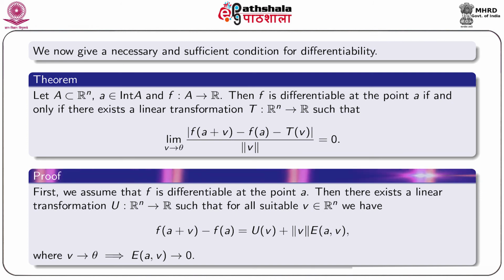Let us start the proof. First, we assume that f is differentiable at the point a. Then there exists a linear transformation u from R^n to R such that for all suitable v in R^n we can write the increment f(a+v) minus f(a) as u operating on v plus norm v E(a,v), where v tends to theta implies E(a,v) tends to 0.